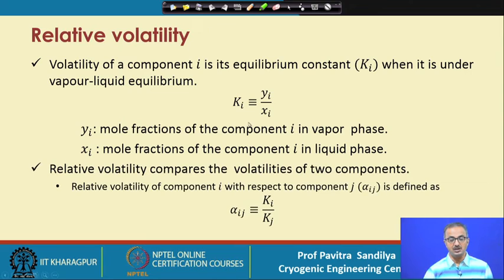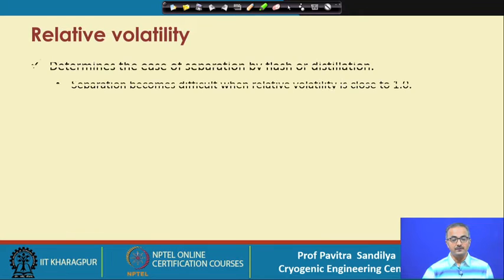Now relative volatility compares the volatilities of two components. We define it with respect to two components, like relative volatility of component i with respect to component j, and it is given by alpha ij, defined as the ratio of Ki to Kj. Now if the relative volatility is equal to 1, that is Ki is equal to Kj, that means the two components will have the same tendency to go to the vapor phase. Then we will not be getting any kind of separation.